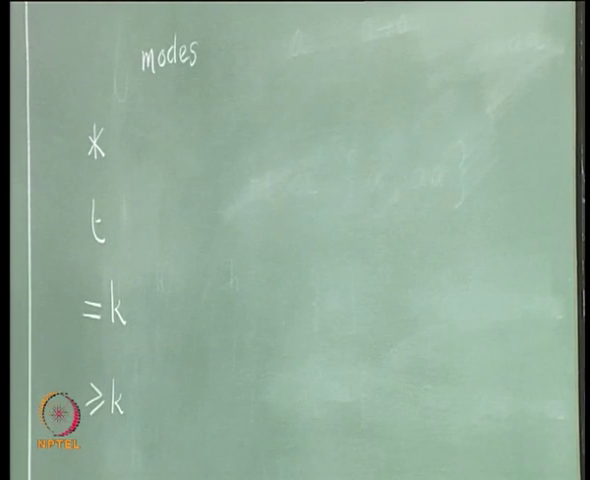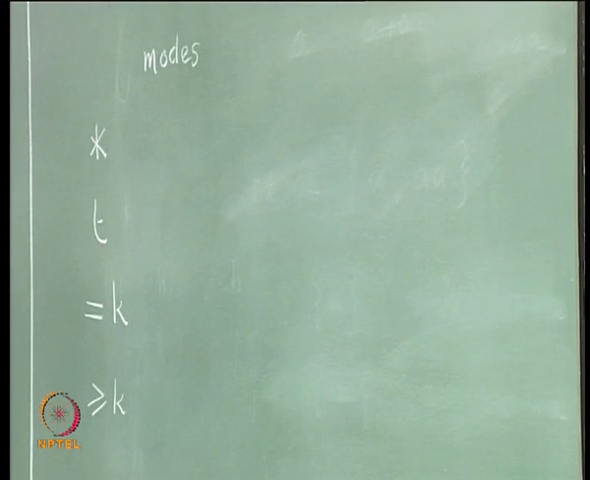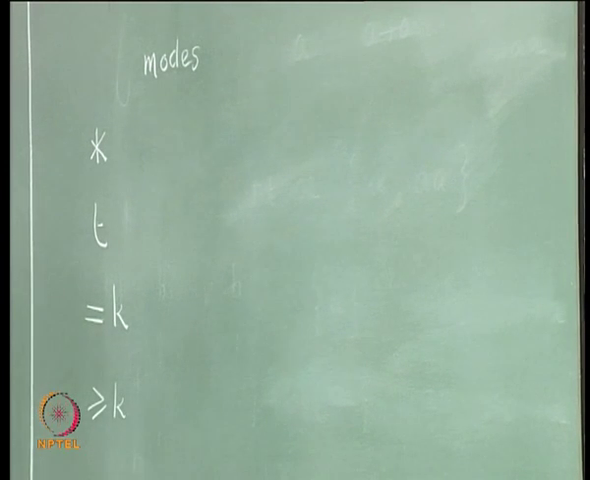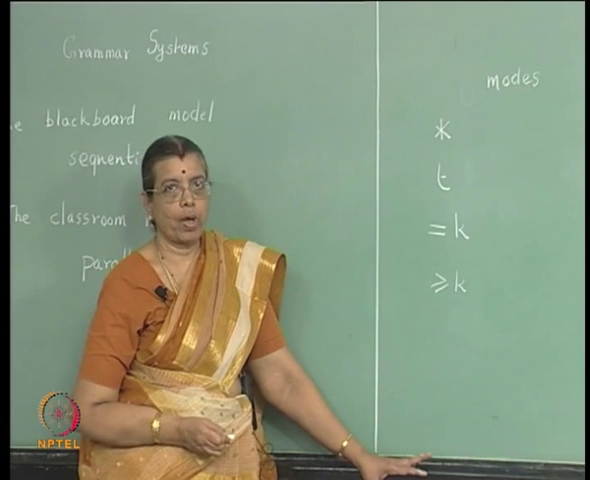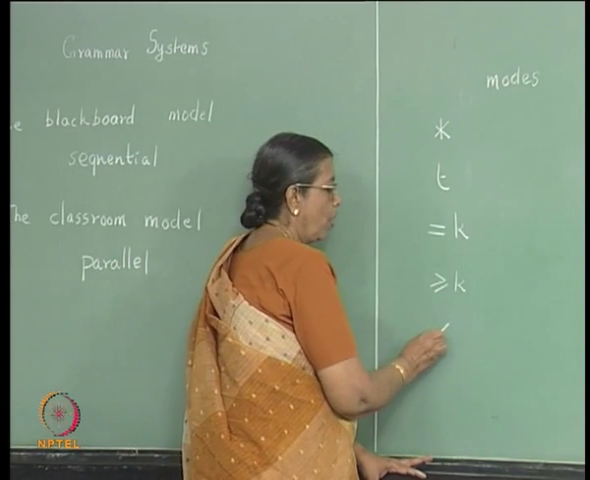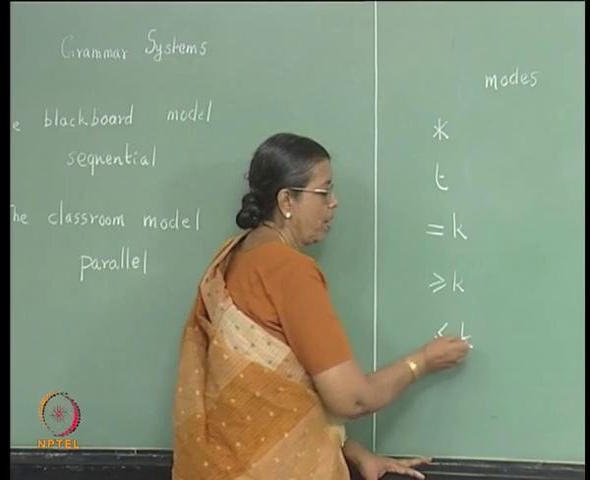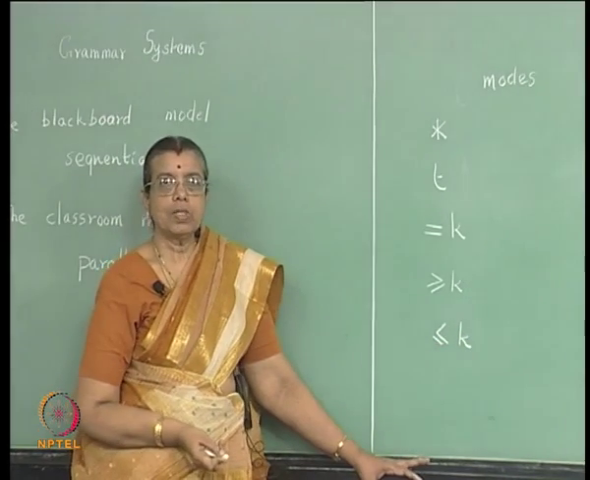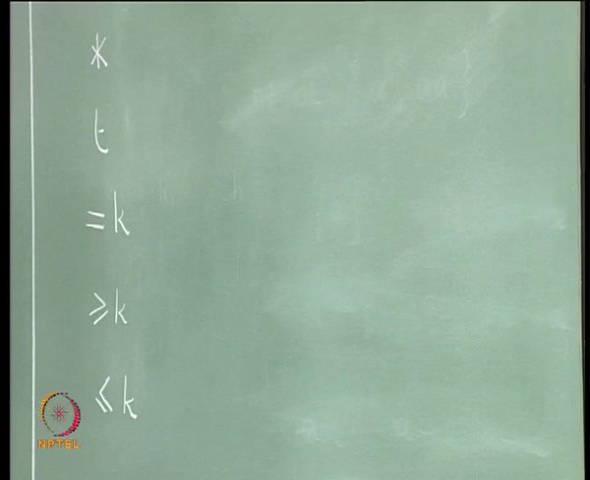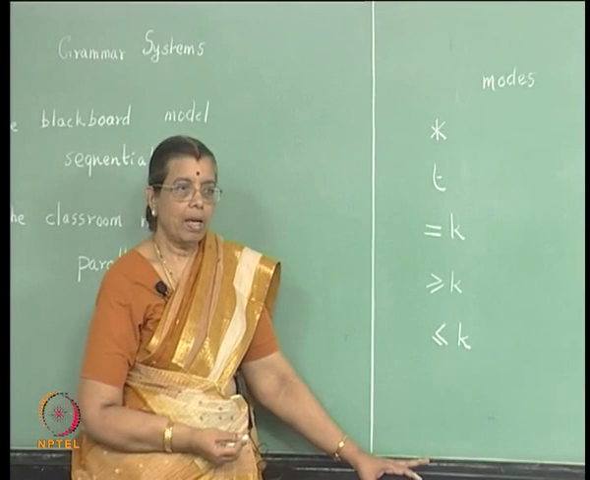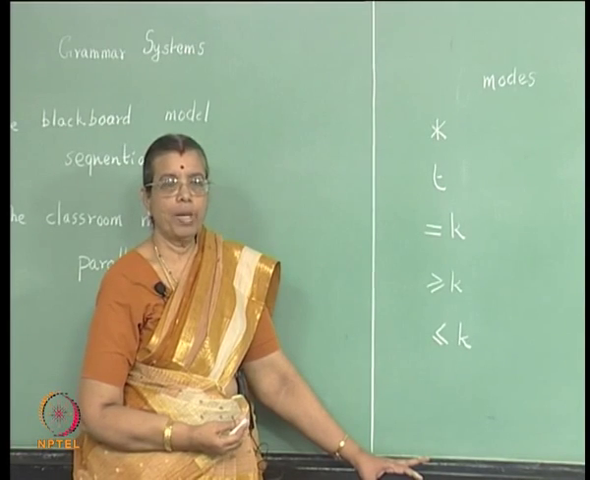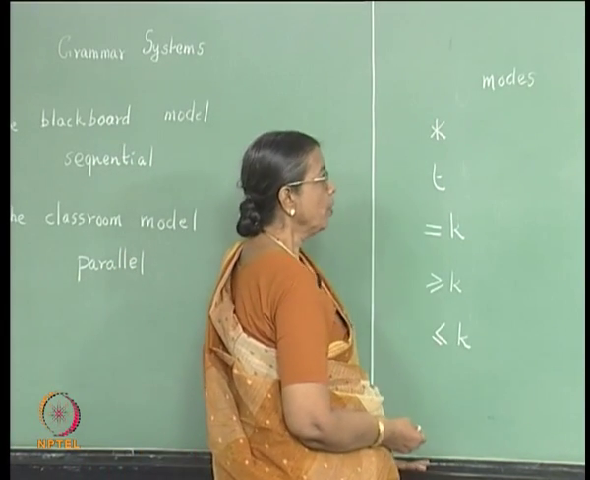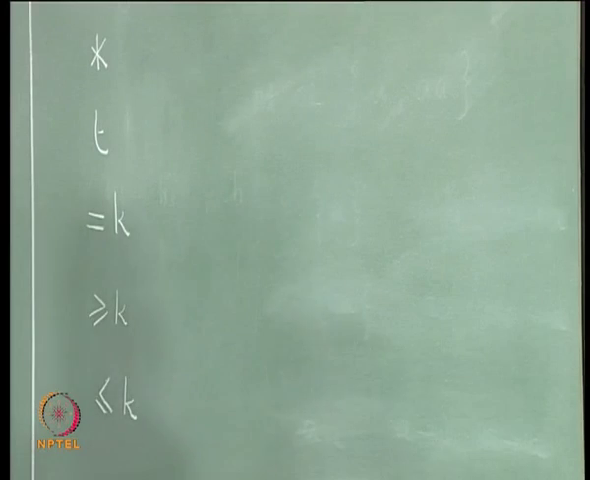That is, he comes and works for k steps. He may continue for some more steps, but the minimum is k. So minimum k steps, but it can be more also, then he goes back, the next person comes and so on. Similarly, you also have the less than or equal to k mode, that is, each student spends k or fewer steps on the board. He can take 1 step or 2 steps, up to k steps, but he cannot go beyond that. So you have 5 modes of cooperation in this grammar.